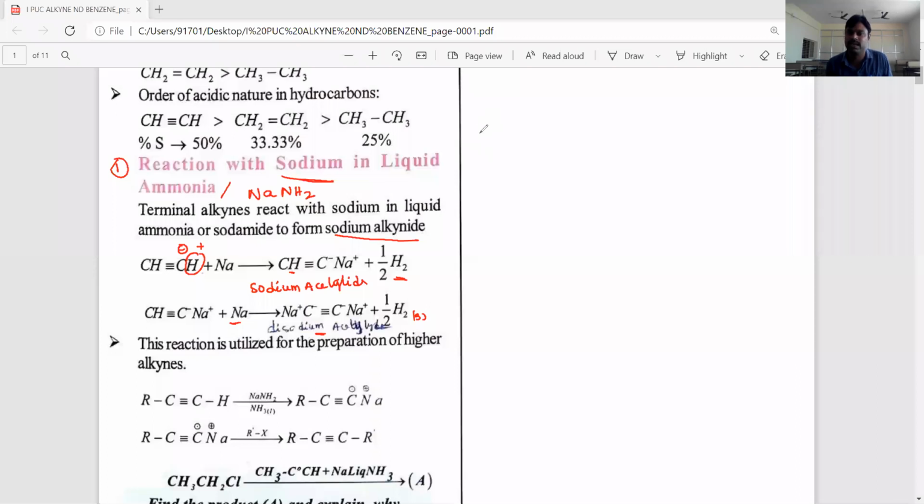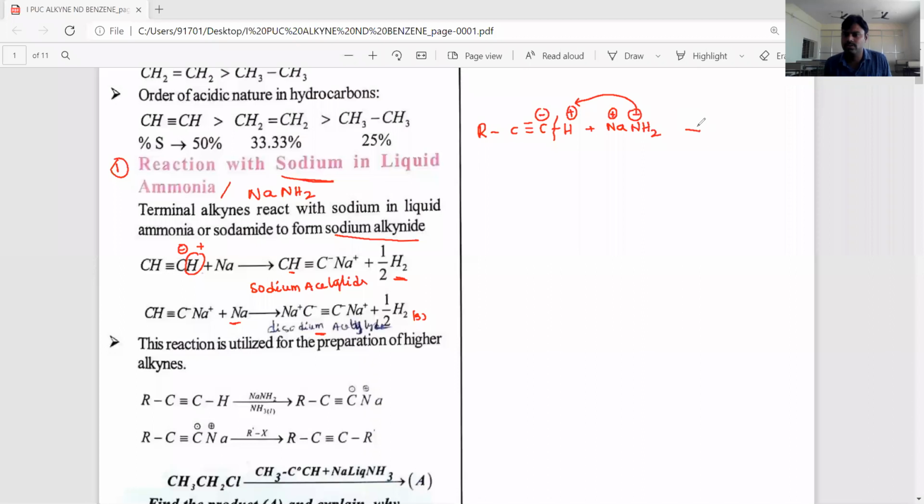In the same way, terminal alkynes, meaning R, C triple bond C, H, react with either sodium metal or sodamide, NaNH2. I will explain this equation with NaNH2, sodamide. This Na plus NH2 minus, the NH2 minus, abstracts this acidic proton and generates the negative charge on the carbon atom.